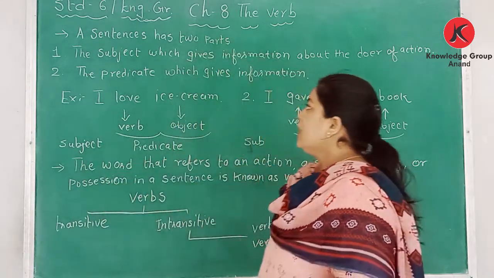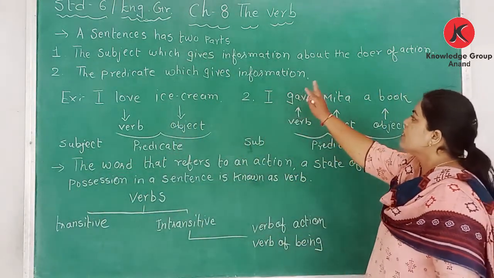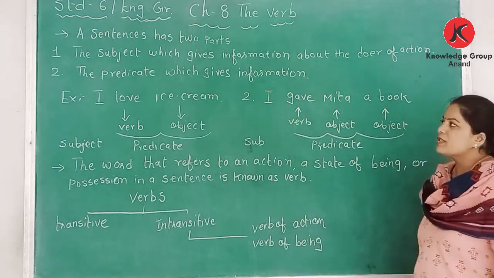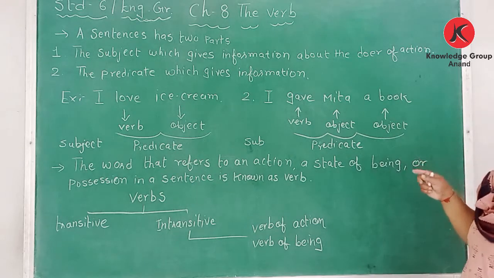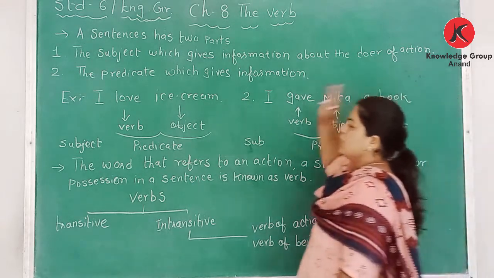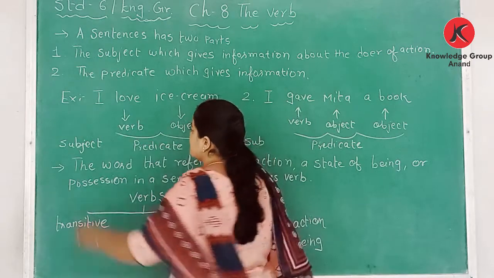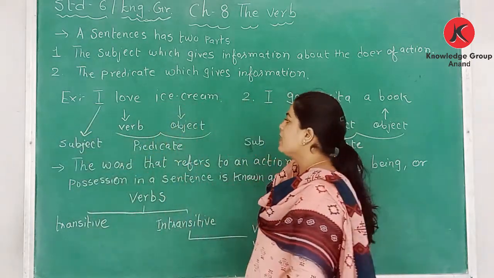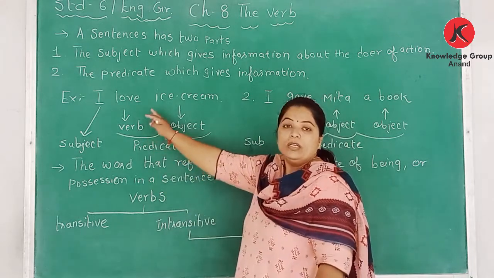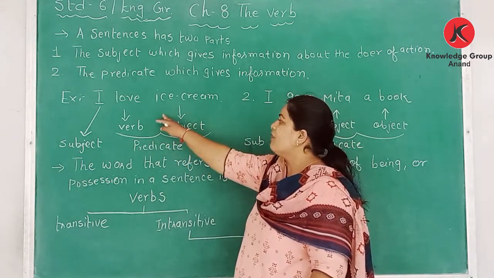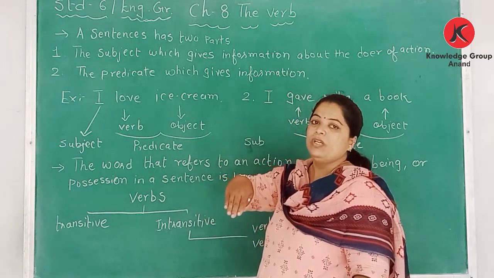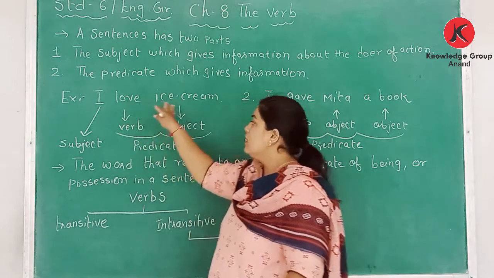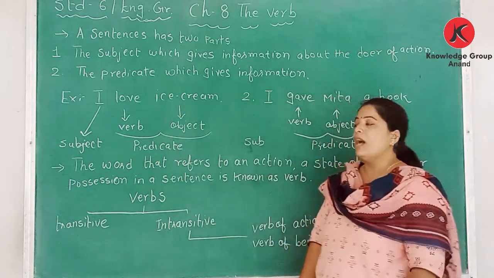Here the subject gives information about the doer of the action. I is the subject in the sentence and it gives information about the doer of the action. What is the action? The action here is love. The person is loving the ice cream.